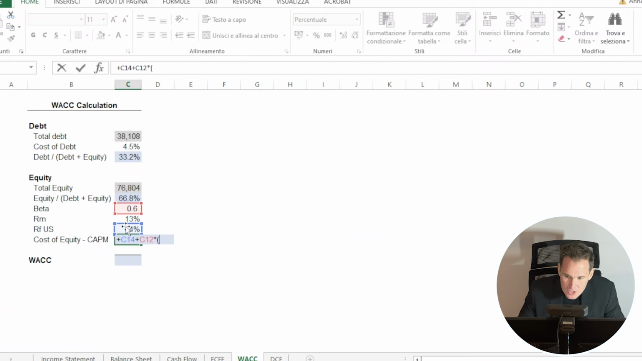So the weighted average cost of capital is equal to the weighted average of the cost of debt, so 4.5% times 33%, and the cost of equity, so 9% times 67%, which equals 7.8%.